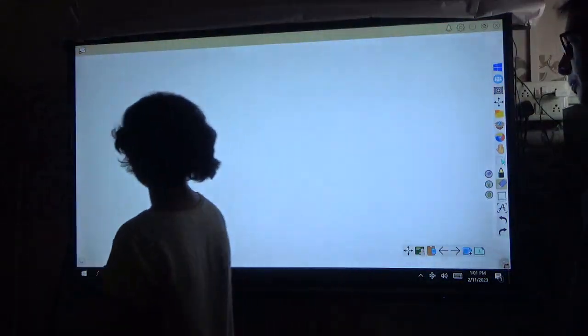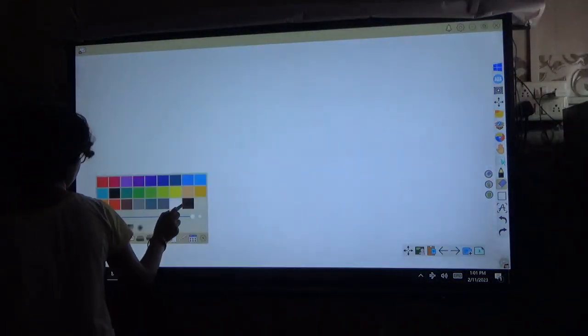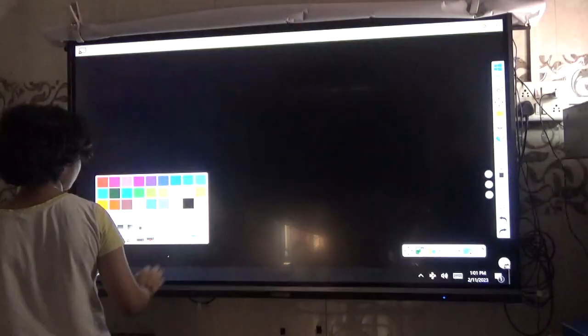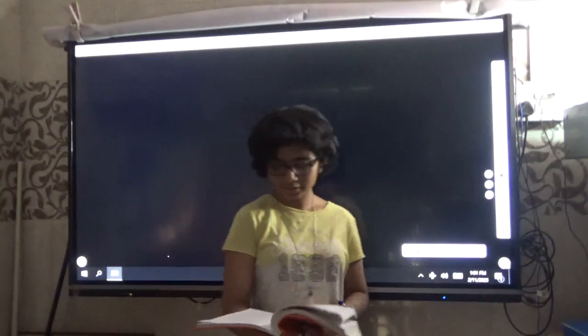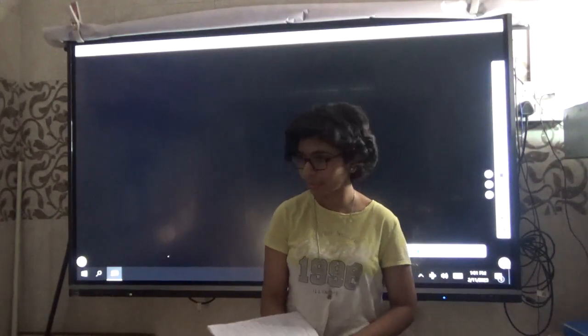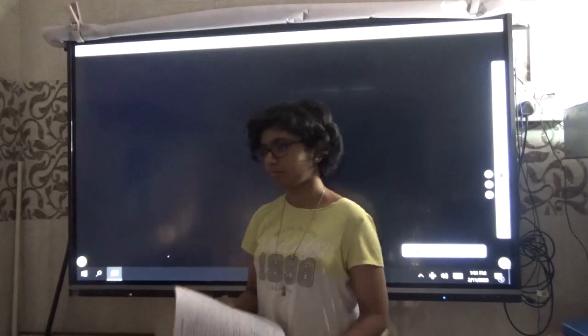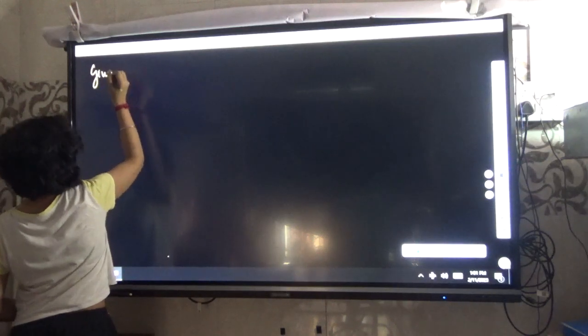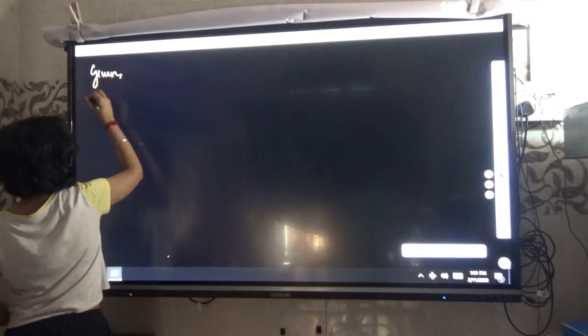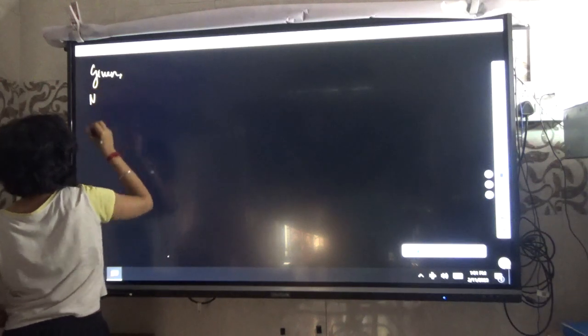Now what you learned from this sum, you summarize it. What was given? The given things were how many times the wheel rotated. Number of rotation, use symbol small n.